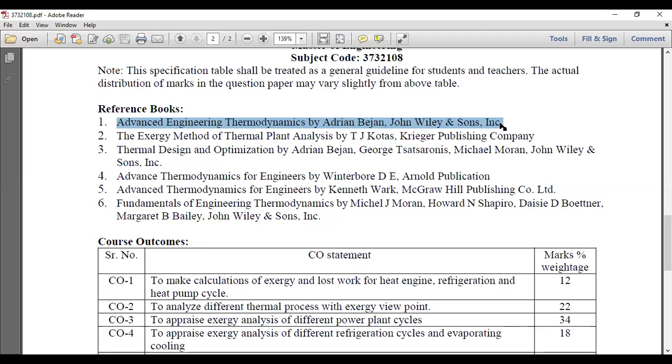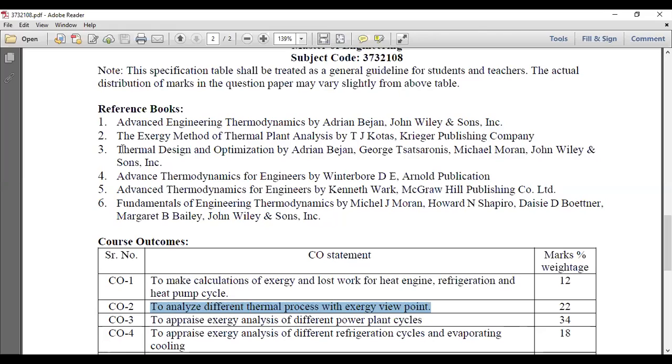The second one is Exergy Method of Thermal Plant Analysis. In this book, you will get some ideas regarding the power plant cycles, thermal plants. So for this chapter, you can use this book. But I will provide you some basic material so that you'll get an idea about this exergy analysis, right?